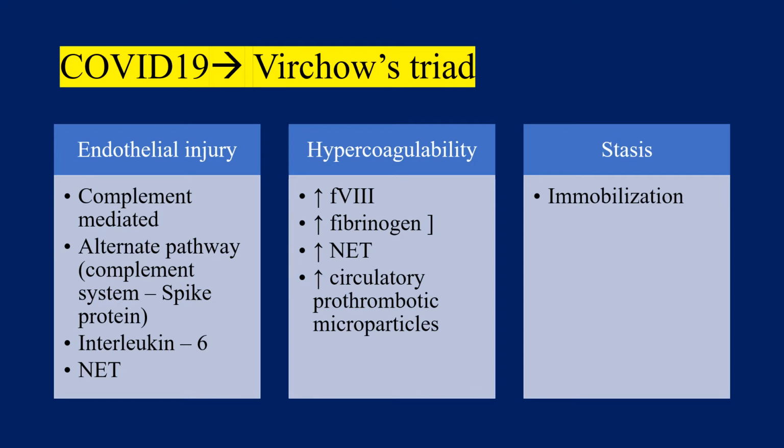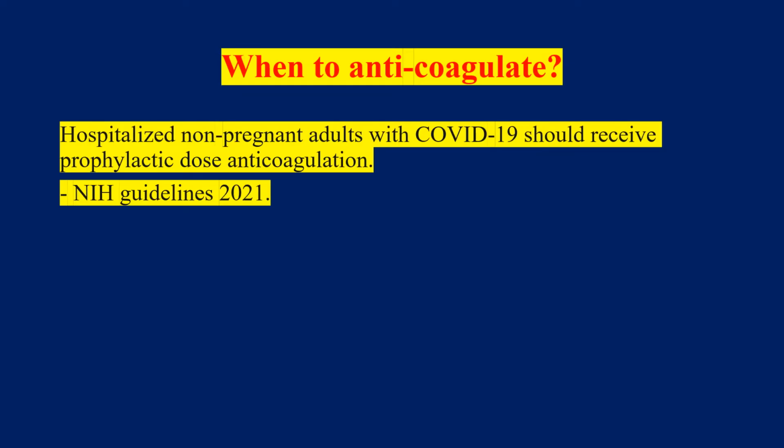Hypercoagulability. The mechanism underlying hypercoagulability has not been fully understood, but it has been seen that it is because of increased levels of factor VIII, increased levels of fibrinogen, increased levels of neutrophil extracellular traps, and increased circulating prothrombotic microparticles. And stasis is caused by the immobilization which we see in sicker patients with COVID-19.